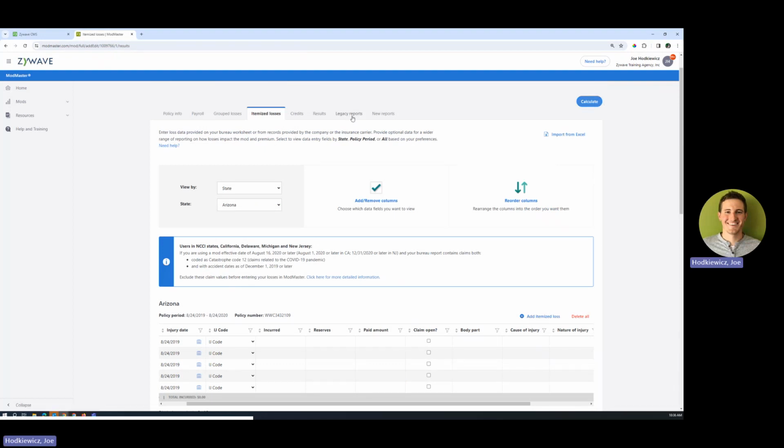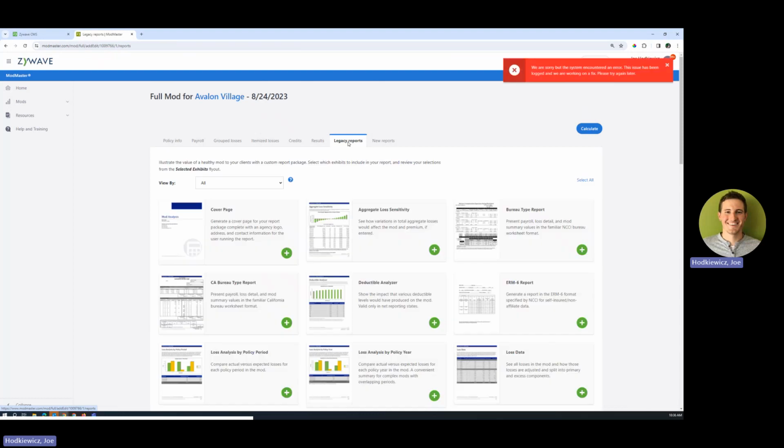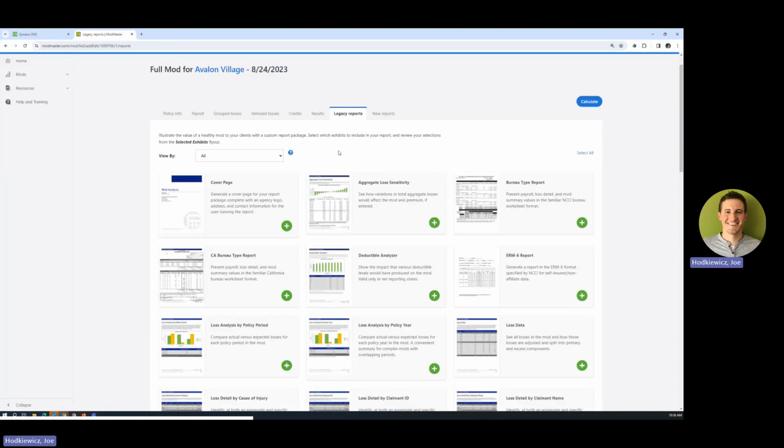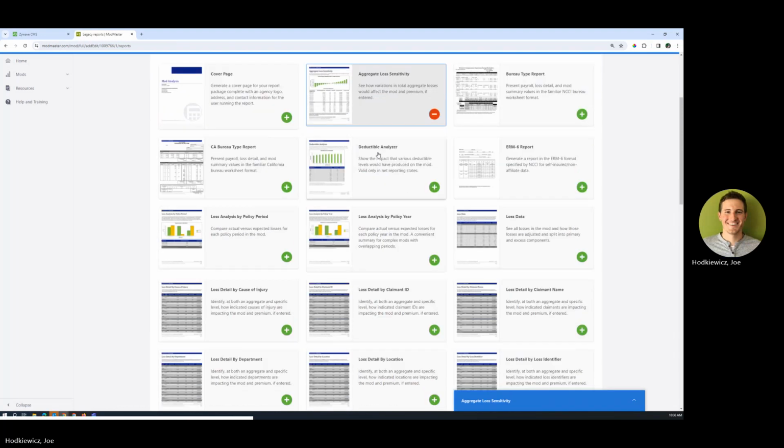Now, if I go back here to the legacy reports screen, we are currently integrating and updating our reports to have a more updated look and feel. That is why it says legacy and new reports. While there might be 40 reports in the system, there's about 5 that I recommend running every time, whether it's prospect or client alike. First one is aggregate loss sensitivity.